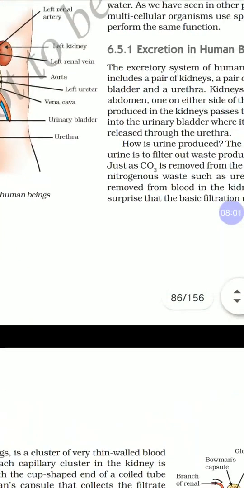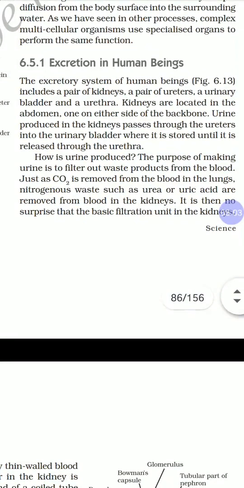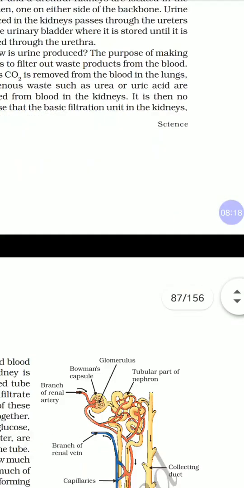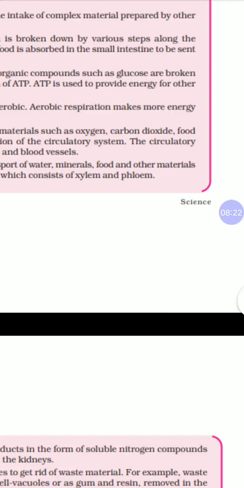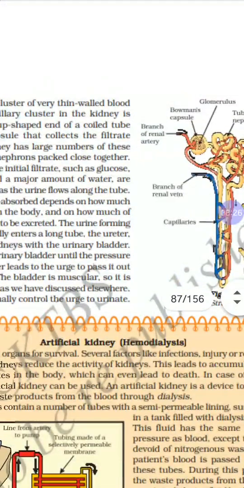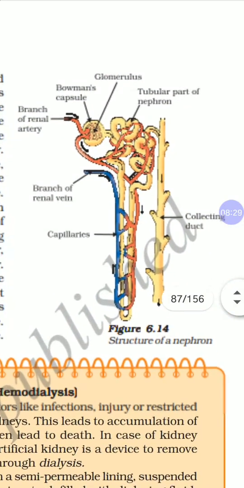Children, once again I will tell clearly, there are alveoli for respiration, which are small round structures. In the same way, there are many numerous microscopic structures in the kidney called nephrons.